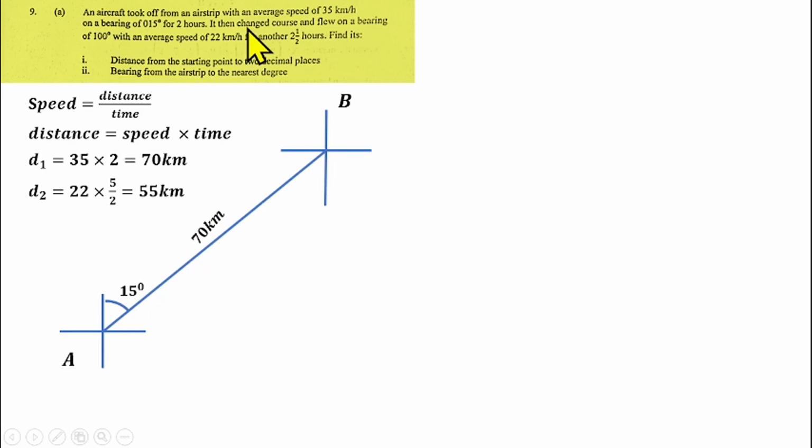So we are now told that it changed its course and flew 100 degrees. That means it changed its direction. So from here now it changed its direction to 100 degrees, and this bearing is also a 3-digit bearing. That means it's going to come from the north. So from here to here is 90, which means 100 degrees will fall around here. That means it changes course and travels like this. So I'm going to draw another straight line here, which represents the bearing from the north to there. That will be 100 degrees as well. And we should consider that the distance they cover from here to here, which is 55 kilometers, is shorter than the distance there, which is 70 kilometers.